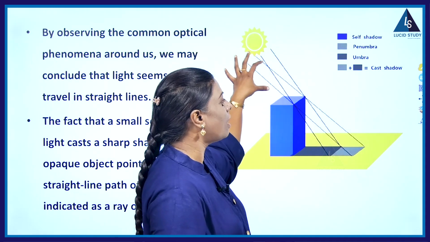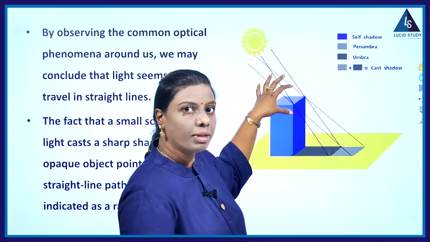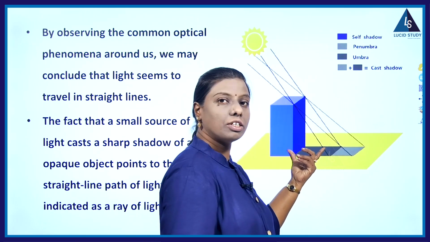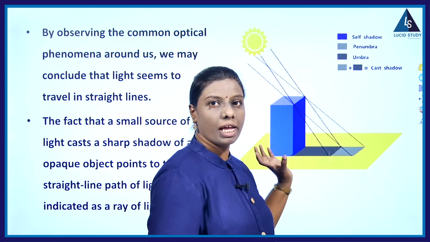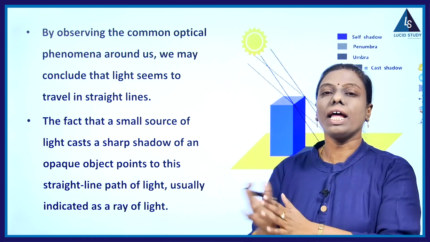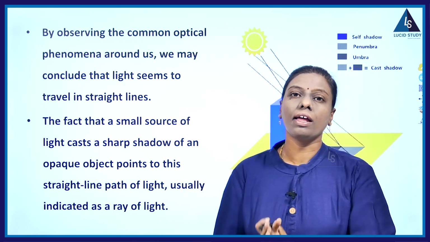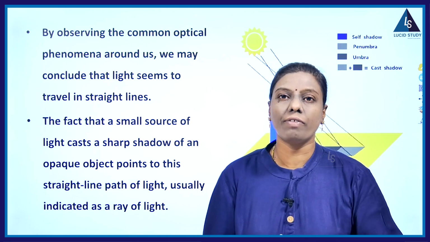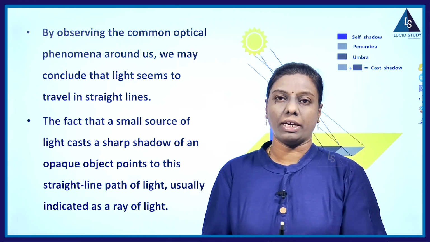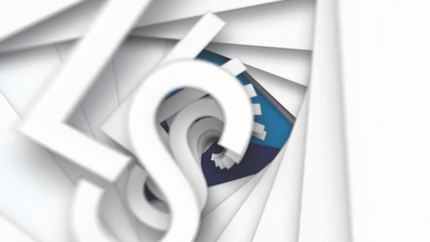Because the path of the light, the ray which is coming from the sun, is getting obstructed and it is going to form a shadow here. And this is an opaque object. So what is the screen here? This becomes the screen. So that is the shadow. It is formed by the straight line property of light. So which property of light forms the shadow? Then we can say it is the straight line property of light, that is, rectilinear propagation of light.